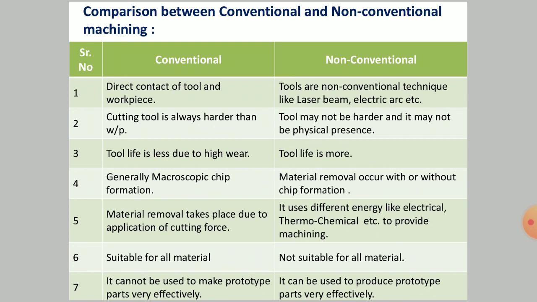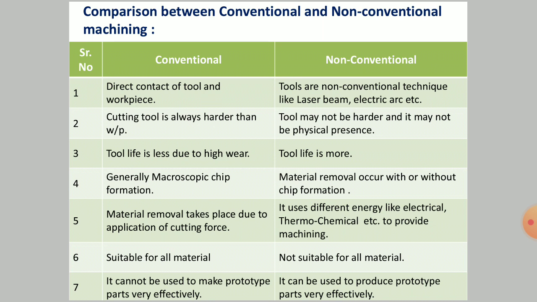It may be possible that the electrolytic solution, that is the brine solution, may not be suitable for a few of the materials. It may react chemically. That is how the point is mentioned, that it is not suitable for all materials.